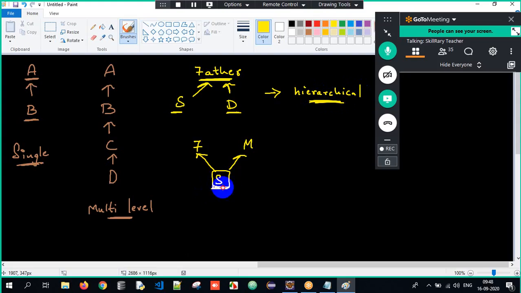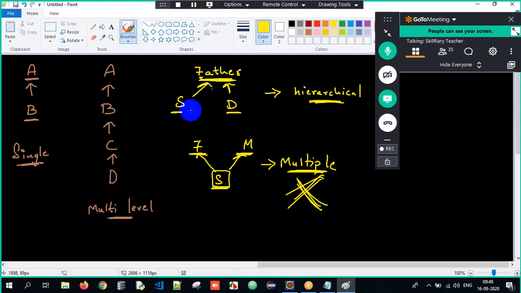But one subclass having multiple superclasses is called multiple inheritance. Don't go wrong. One subclass having multiple superclasses is called multiple inheritance, which is not possible in Java. I have not told why it is not possible, but I'll tell you, don't worry.